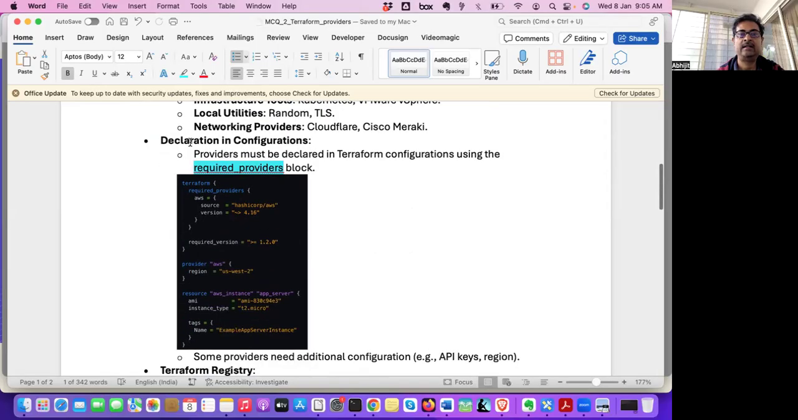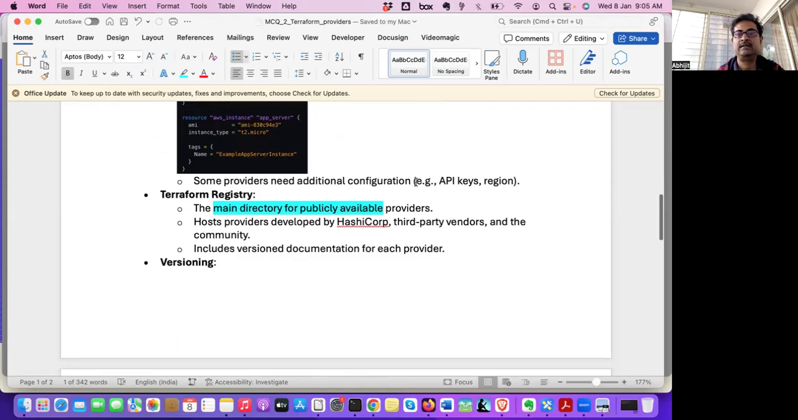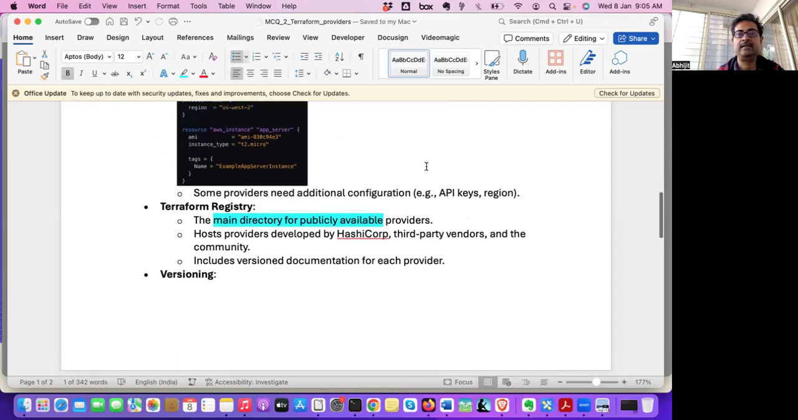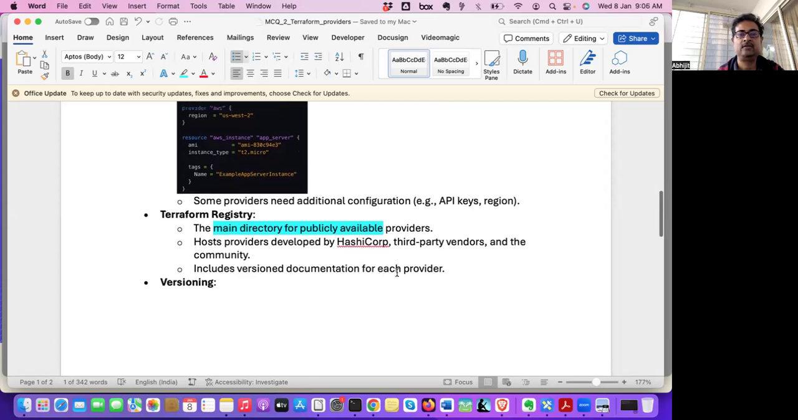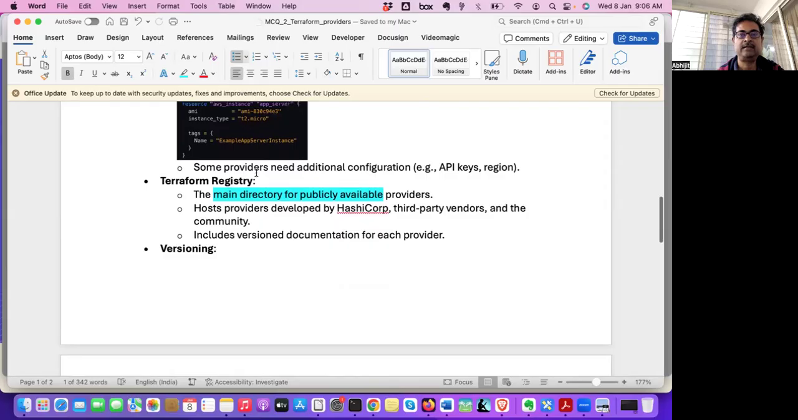Another important point about providers is how they are declared in the configuration. In the Terraform files there will be a required_providers block, and here we are mentioning the AWS provider: source hashicorp/aws, and the version. We'll see what this version is, a pessimistic constraint operator. Some of the providers need additional configuration like API keys and region. Here you can see that provider AWS needs additional configuration like region, and you can also provide the API keys, etc.